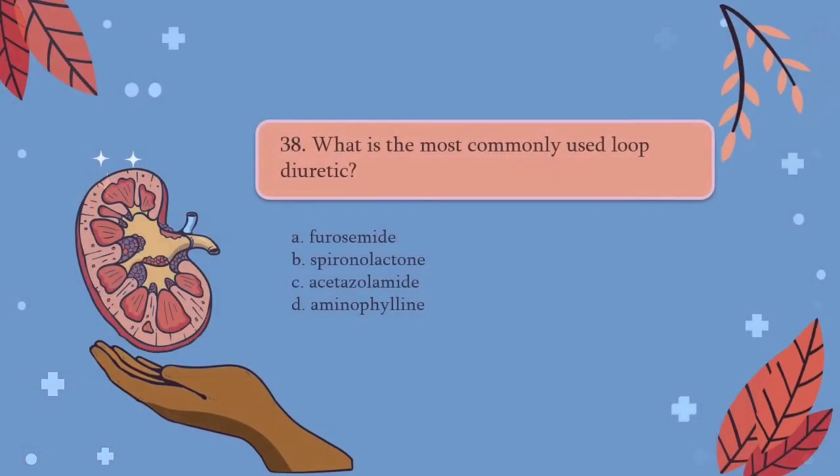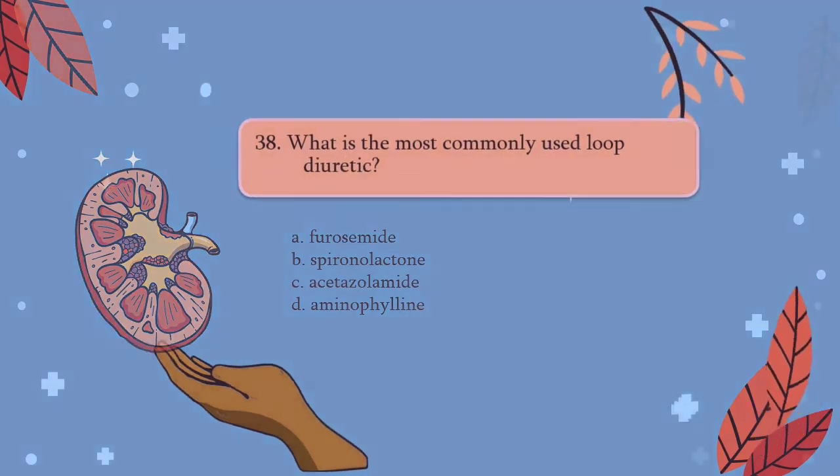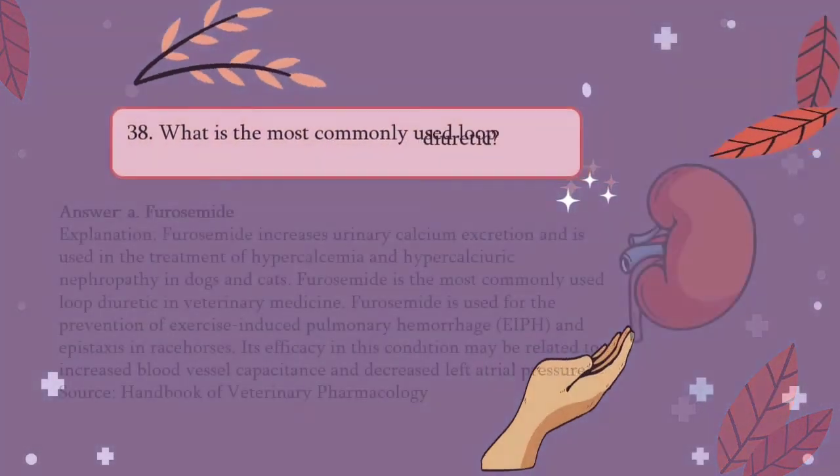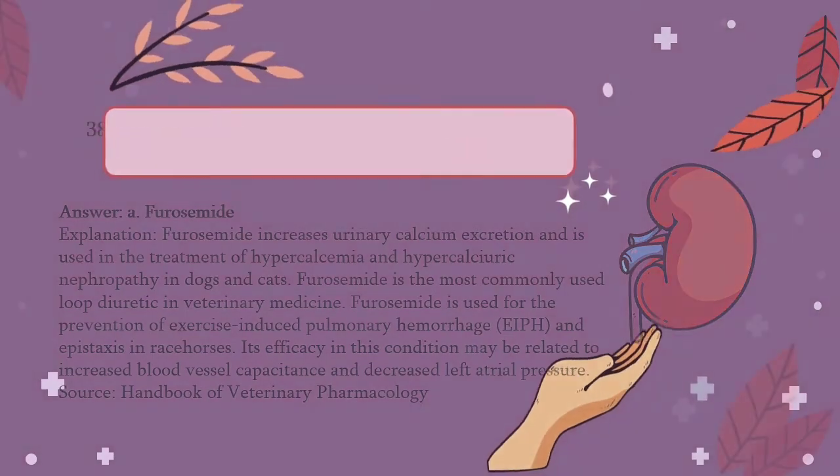For question number 38, what is the most commonly used loop diuretic? A. Furosemide, B. Spironolactone, C. Acetazolamide, and D. Aminophylline. The answer would be A. Furosemide increases urinary calcium excretion and is used in the treatment of hypercalcemia and hypercalciuric nephropathy in dogs and cats. And furosemide is the most commonly used loop diuretic in veterinary medicine.